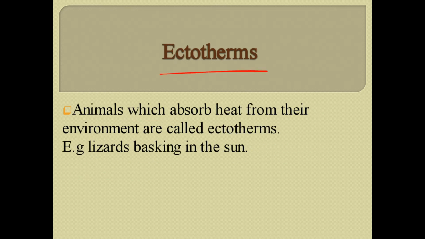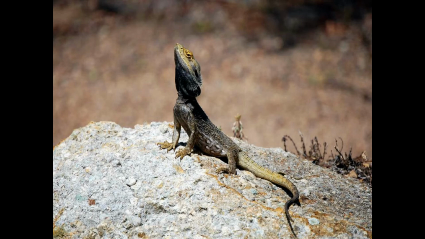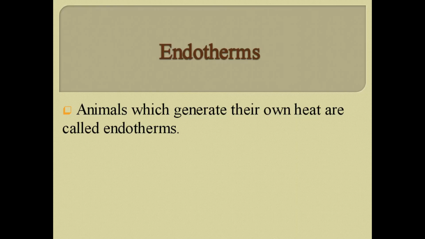Ectotherms are those animals which absorb heat from their environment. The example is lizards basking in the sun. This is the figure of a lizard basking in the sun and obtaining heat from the environment inside their bodies. While endotherms are those animals which generate their own heat, and the examples are mammals and birds.